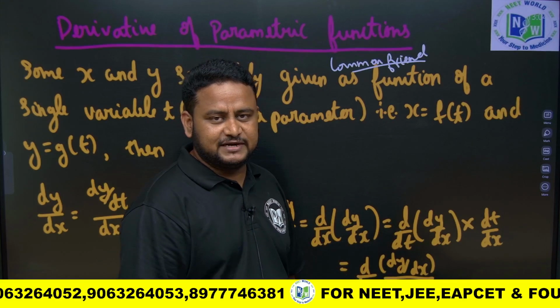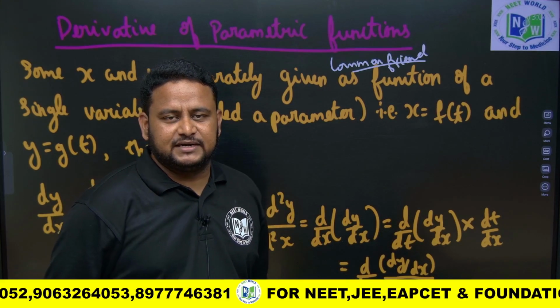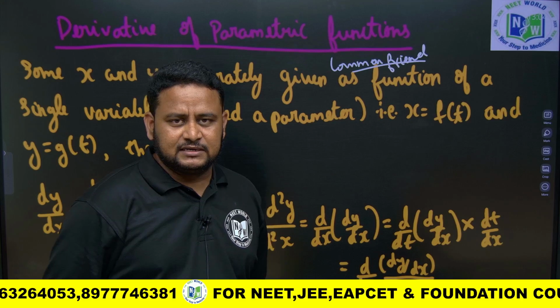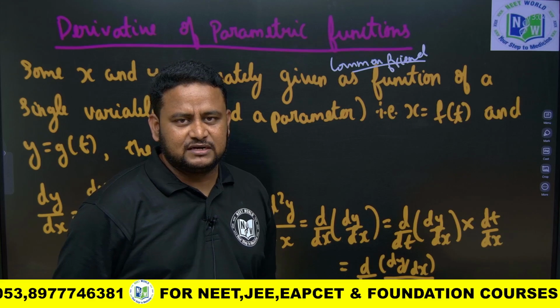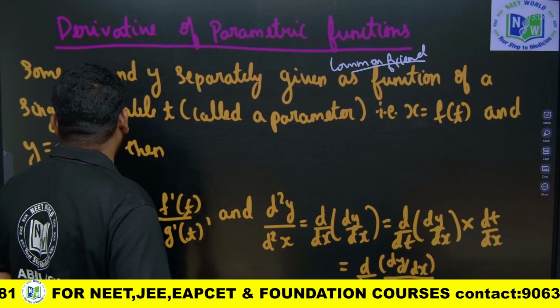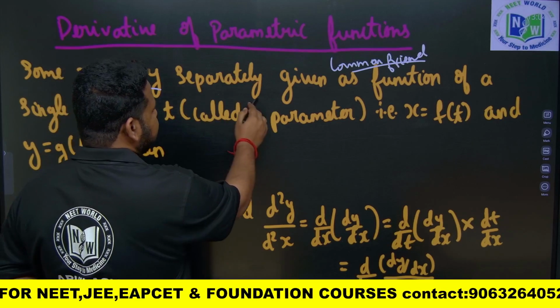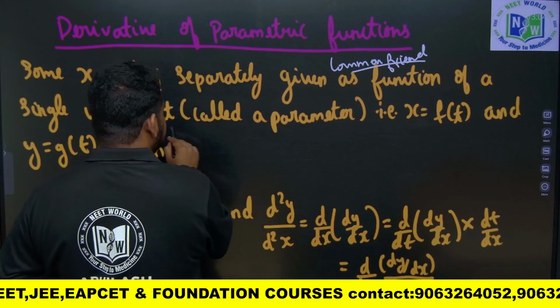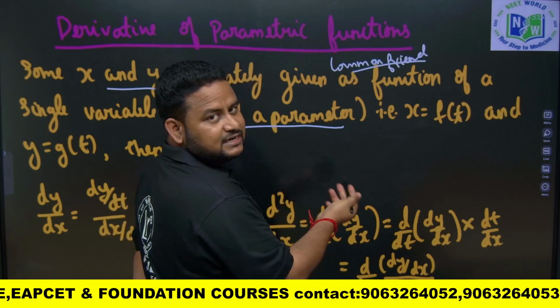Suppose you have to find dy by dx. First you find dy by dt, then dx by dt, and then you divide. Here the function t is the friend between y and x. That is the meaning of parametric function: x and y are separately given as functions of a single variable t called a parameter. Parameter here means the common friend.